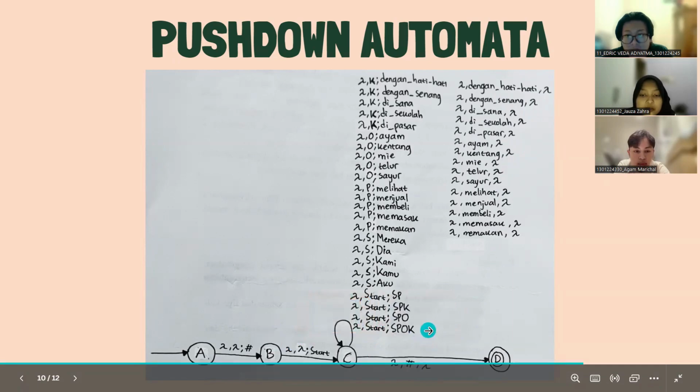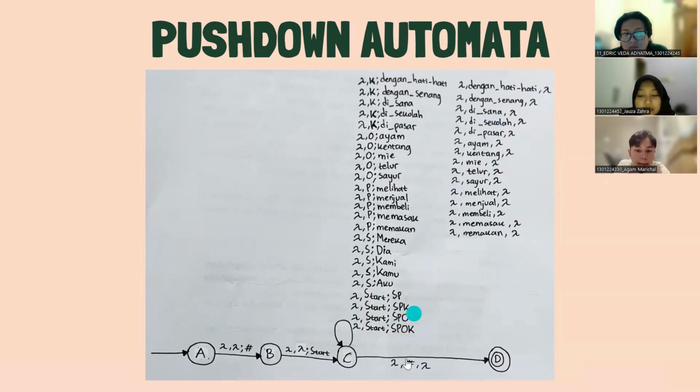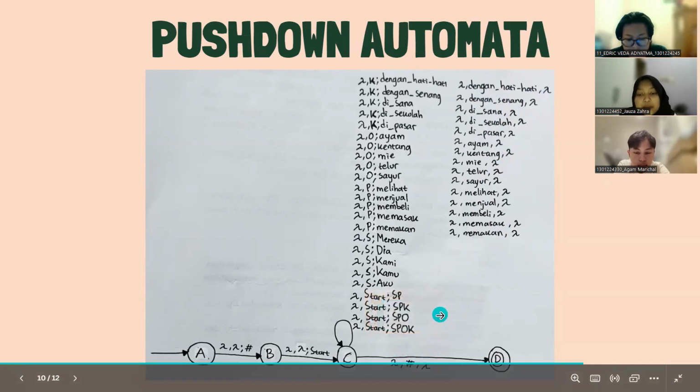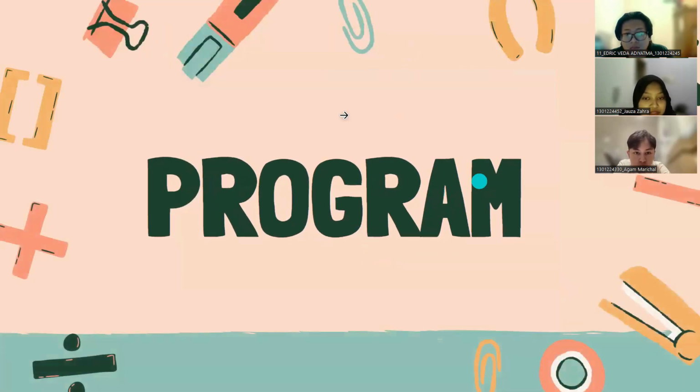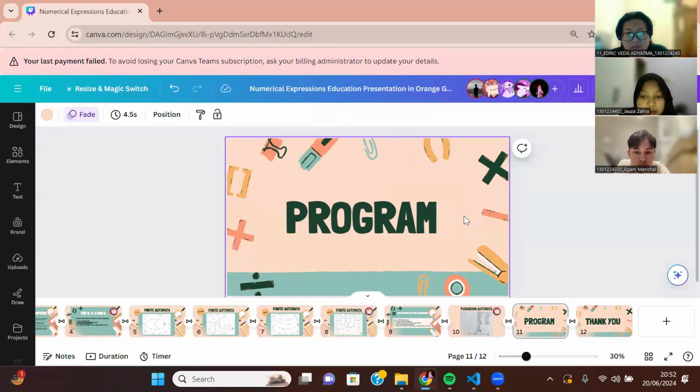After we pop all of the items in the stack except the hashtag, we pop the hashtag to ensure that the structure is in a valid condition. Valid. So I'm just going to demonstrate a little bit of our program here.